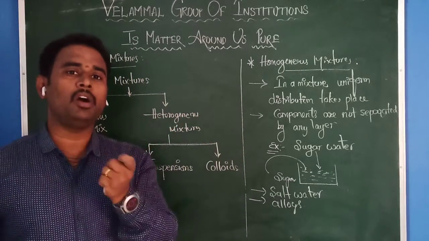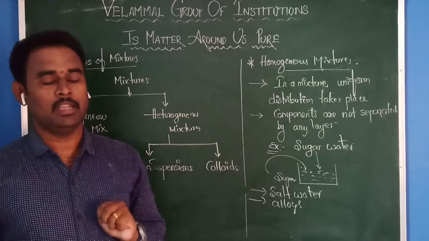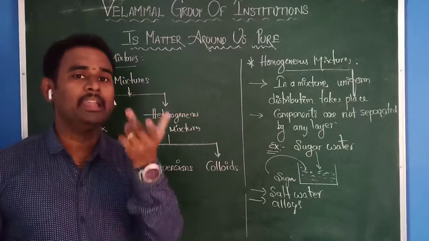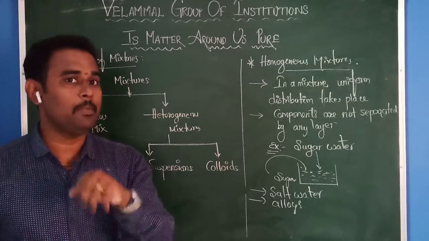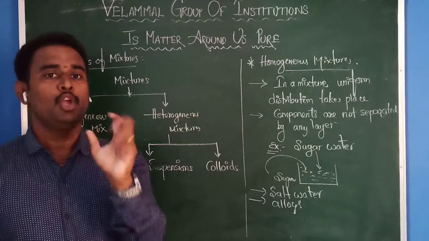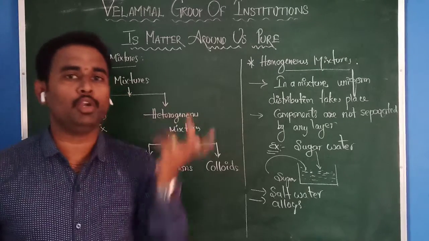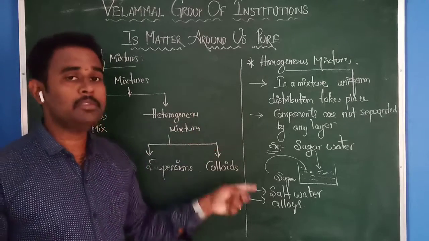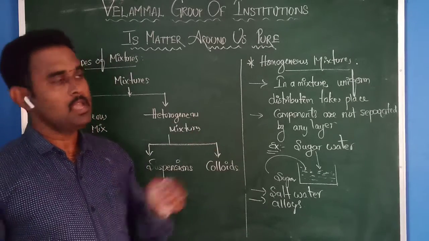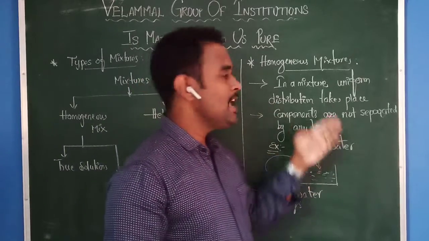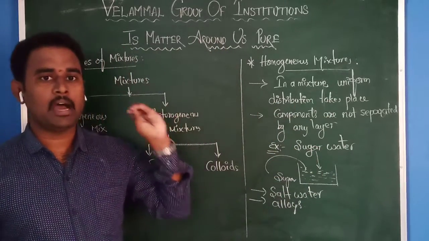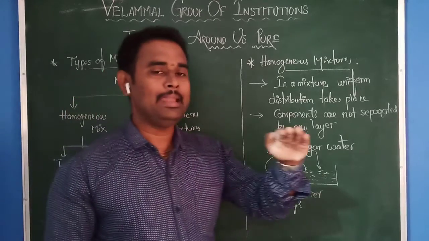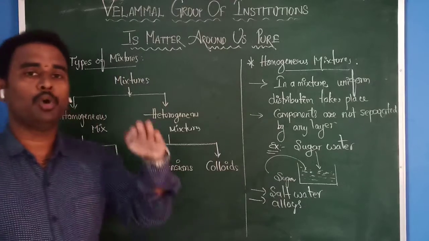But when you check, bronze contains two components: copper and tin. That means two elements are present. But when you see a bronze medal, you may think it contains only one element. You don't know how many components it contains. That means it comes under homogeneous mixers. Therefore, what is meant by homogeneous mixer? In a mixer, the components are uniformly distributed, and there is no formation of layer separating the components.